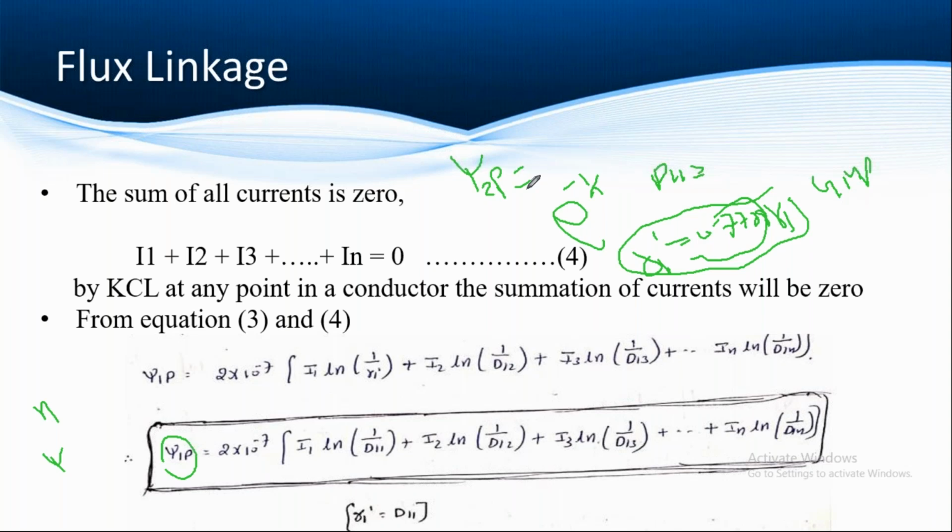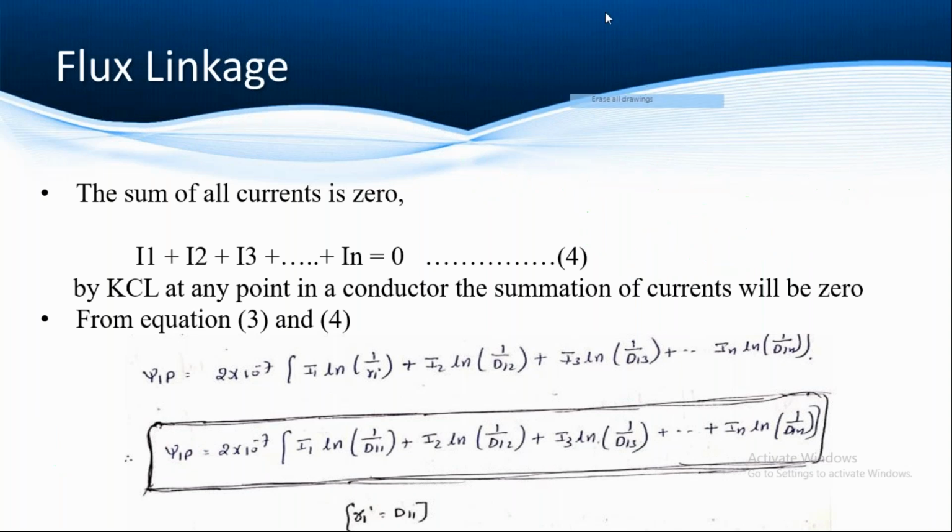Anybody having the idea how we can get psi2p? You should put I2 in place of I1 for psi2p.